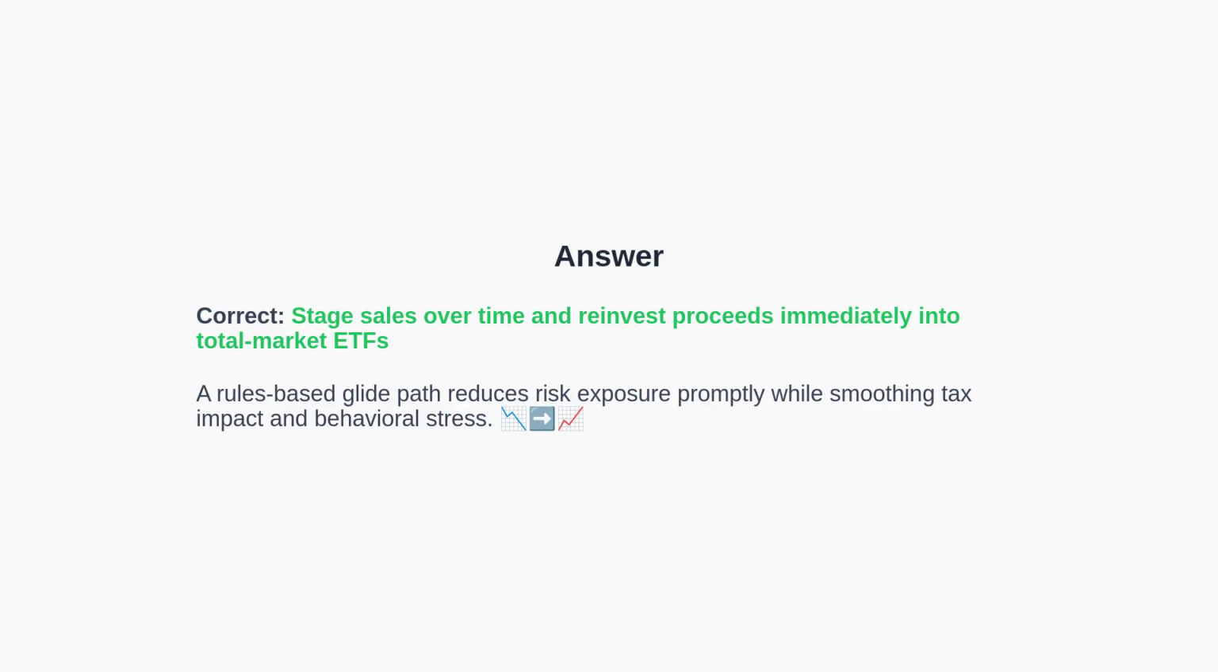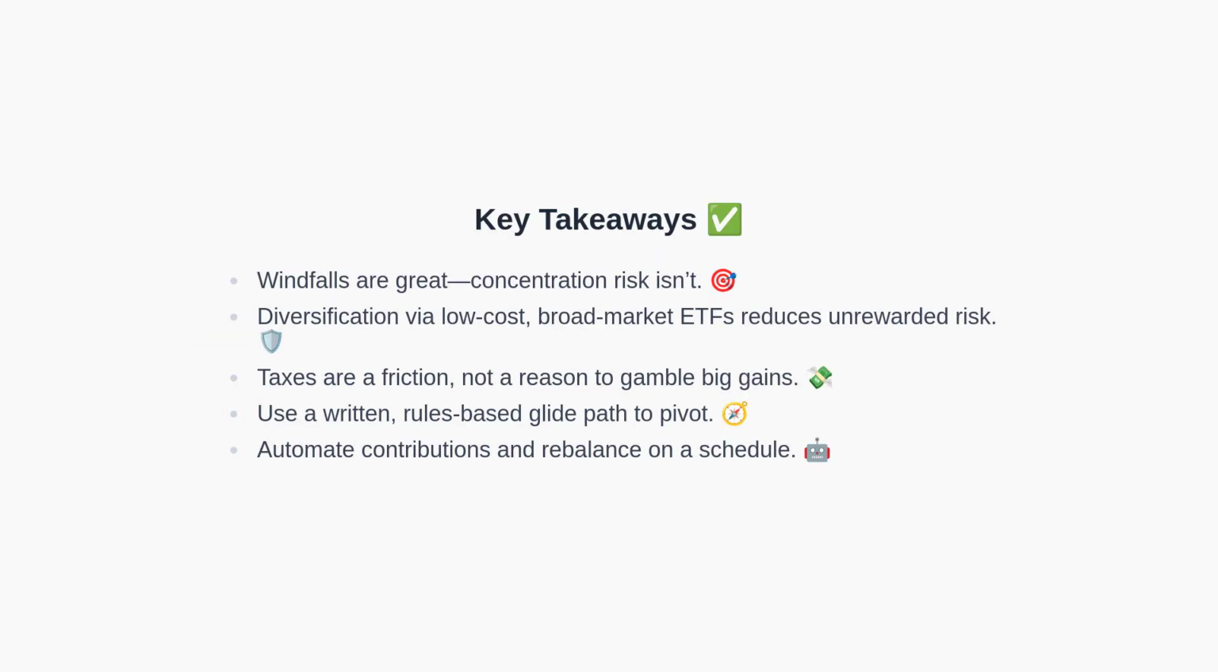Now, let's consolidate what we've learned. The main points are straightforward. Concentration risk is not sustainable for responsible wealth building. Diversification via low-cost, broad market ETFs reduces unrewarded risk. Taxes are a friction, but not a reason to gamble unrealized gains. Execute a rules-based glide path, automate contributions, and rebalance on a schedule.